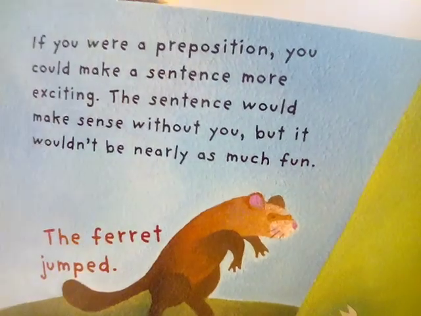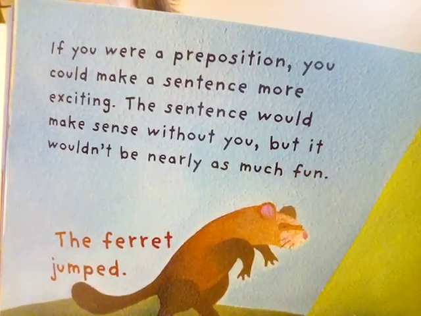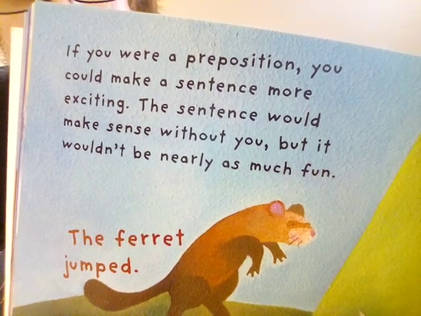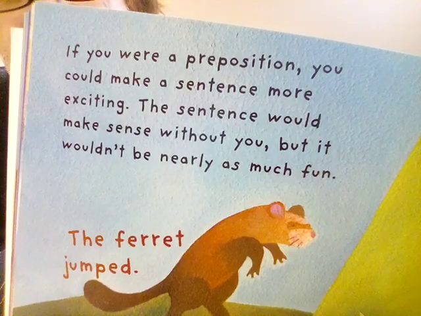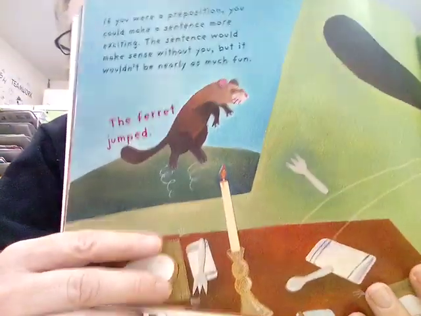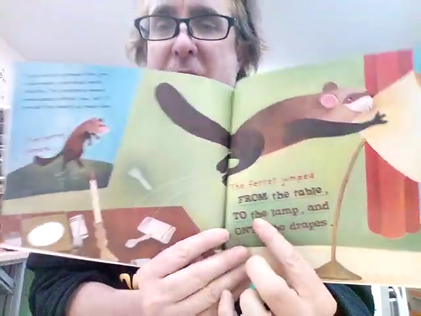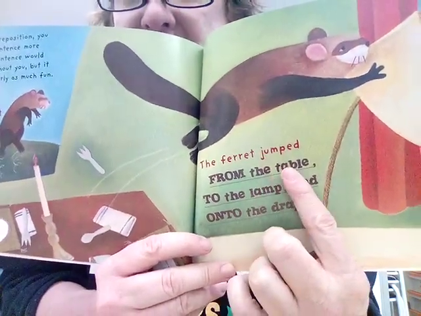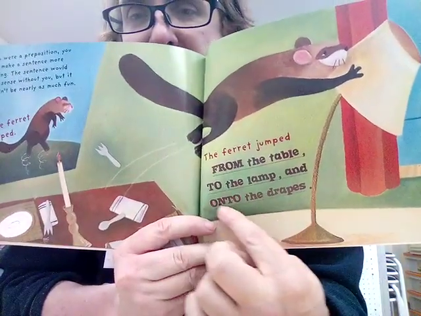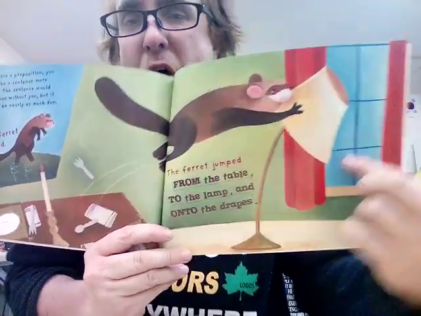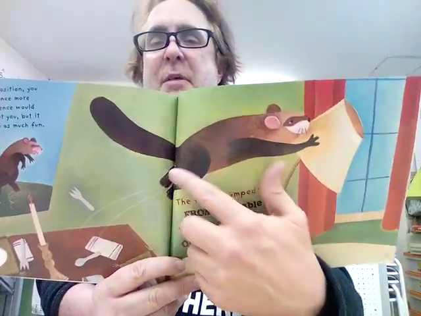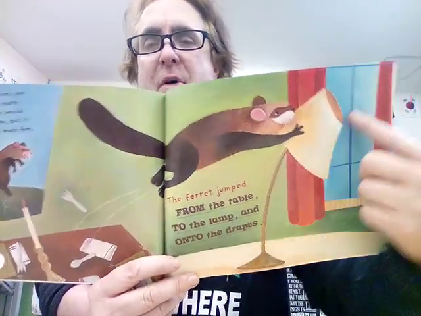If you were a preposition, you could make a sentence more exciting. The sentence would make sense without you, but it wouldn't be nearly as much fun. That's right. So, for example, the ferret jumped. Yeah, he did jump. But instead of just the ferret jumped, we could say the ferret jumped from the table to the lamp and onto the drapes. So ferret jumped is just this one, but from the table to the lamp onto the drapes.